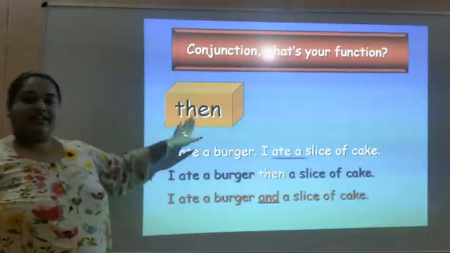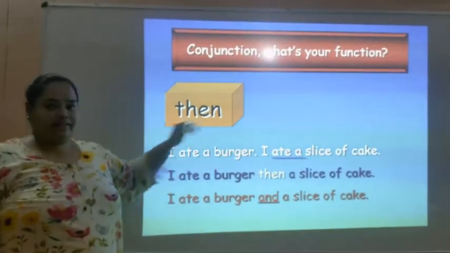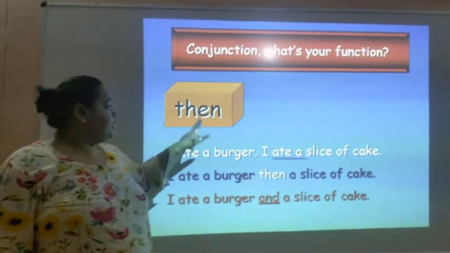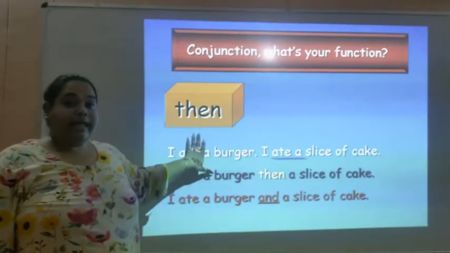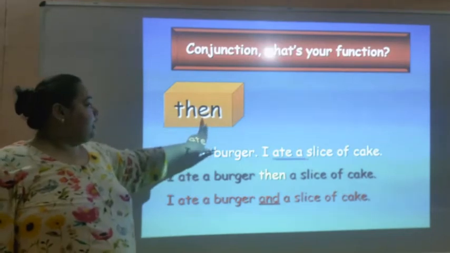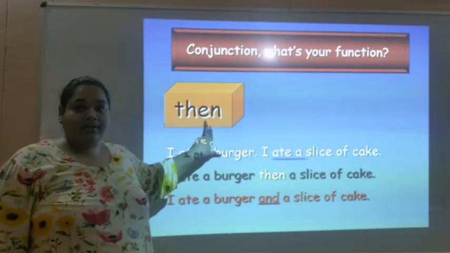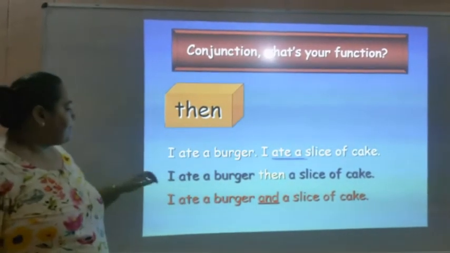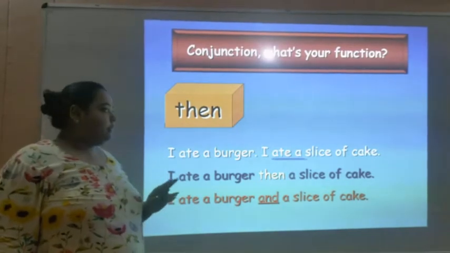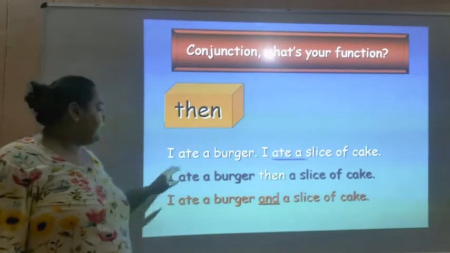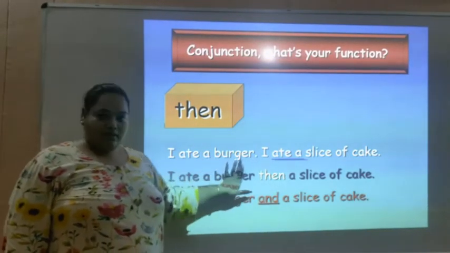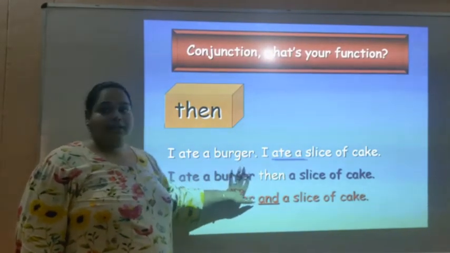Next, the next conjunction is then. The pronunciation of this word is then, not than, because it has an E over here. Then. Let's see some example to understand the purpose of the conjunction then.